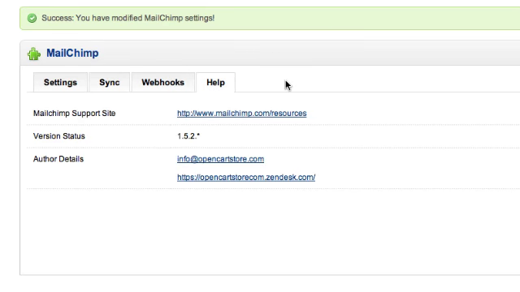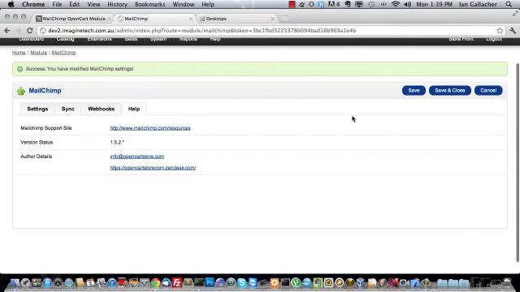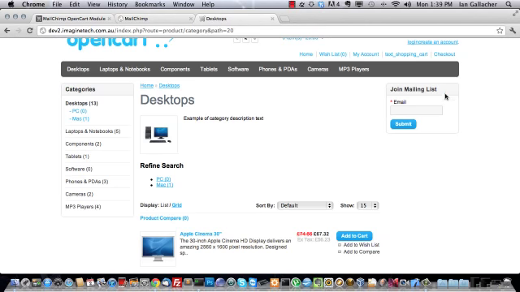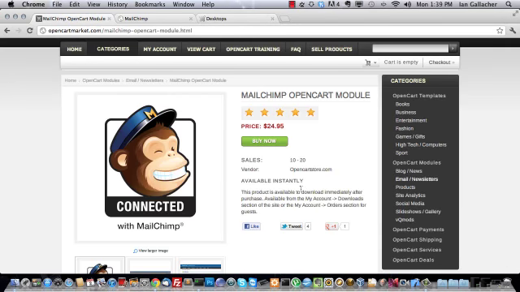Last of all, we have a quick tab there where if you want to get some support for the module, you can go to our support desk, or you can have a look at the MailChimp resources. There's also an email address there. That's all the features of the module. You've seen the sync feature and the power of it, and the ability to put a join up to your newsletter mailing list type box anywhere you want across any of the pages on your site. That's the MailChimp OpenCart module.